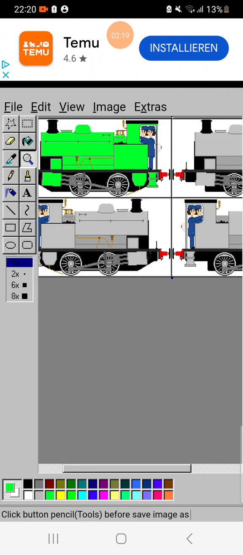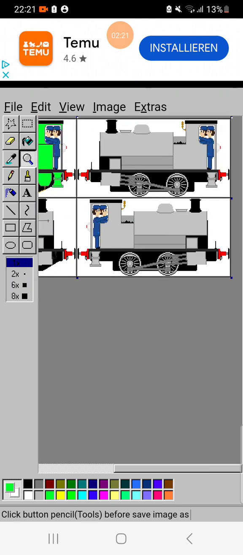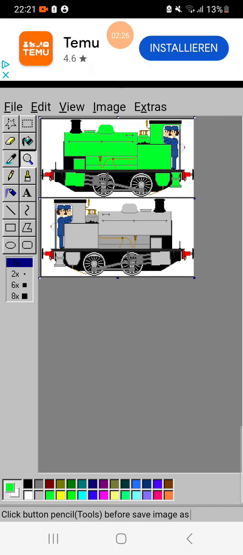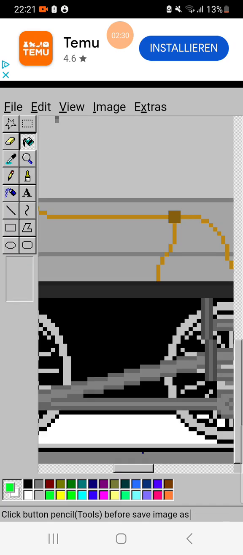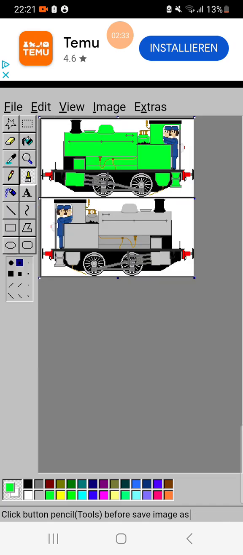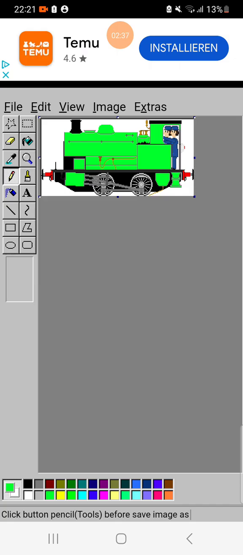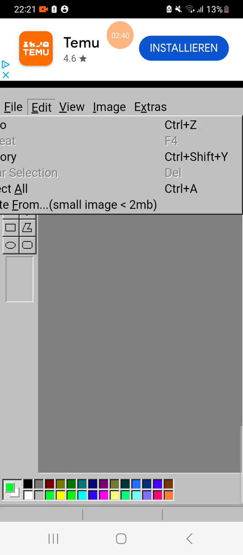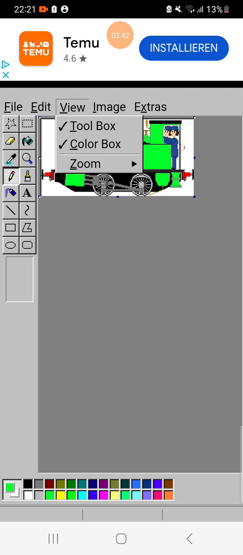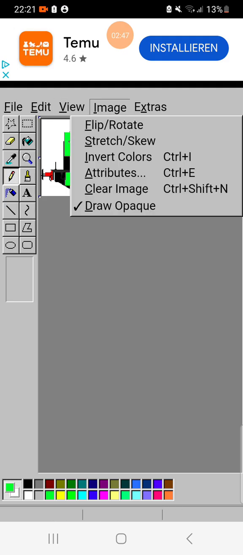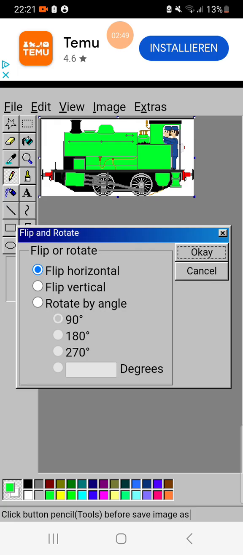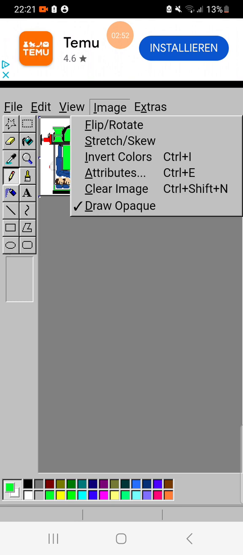Then have a look at your work. And these little things on the side are sliders, so you can see what size you want. For instance, just the green one. Then Edit. I can see the stuff used: the two boxes on the left and the color box on the bottom. Image, you can rotate it, like turn it upside down.